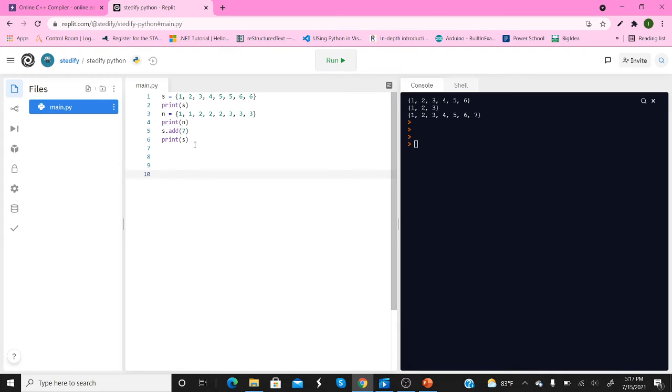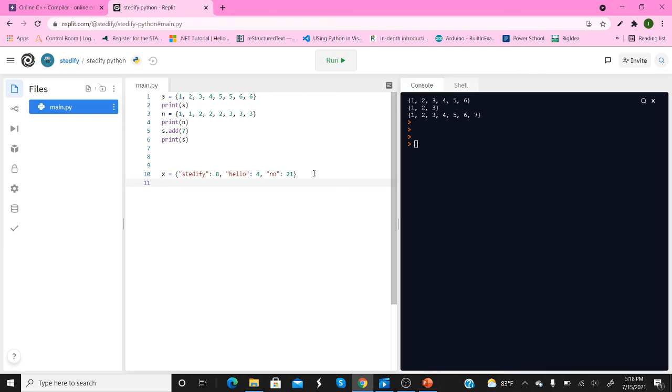Alright, so now we'll move on to dictionaries. So let's say x is equal to a dictionary. Basically this is what you would call a map in C++ or whatever, but in Python this is called a dictionary.